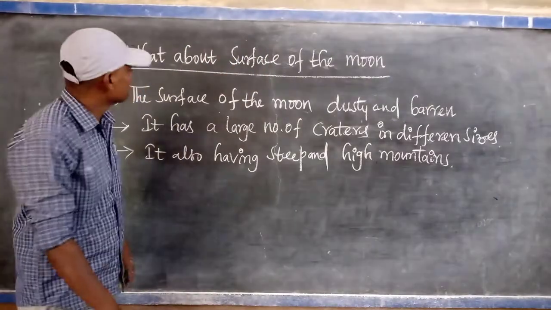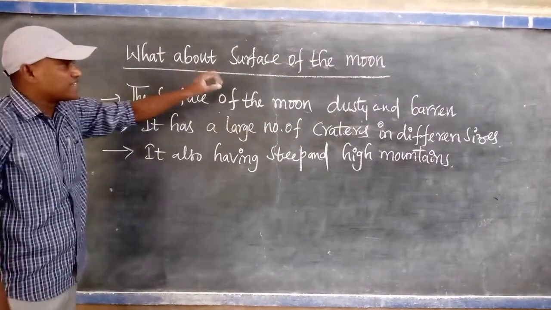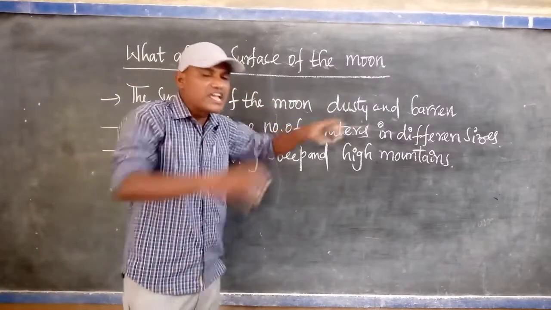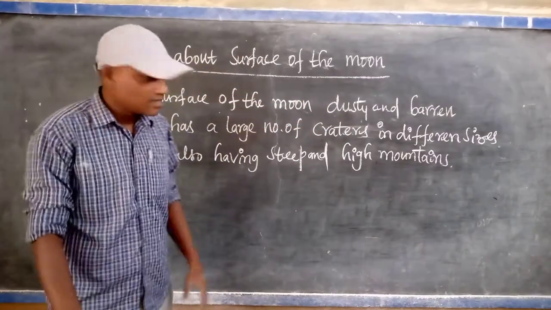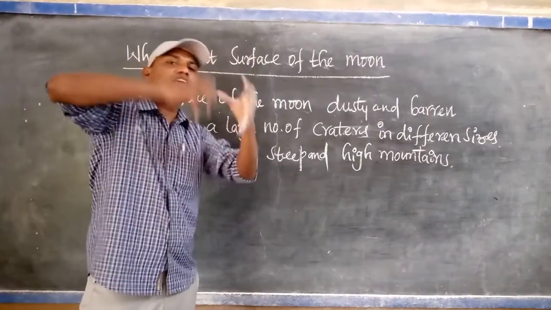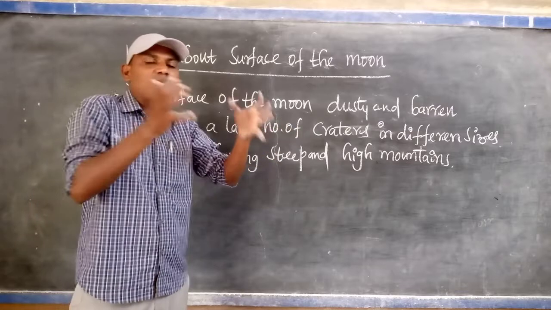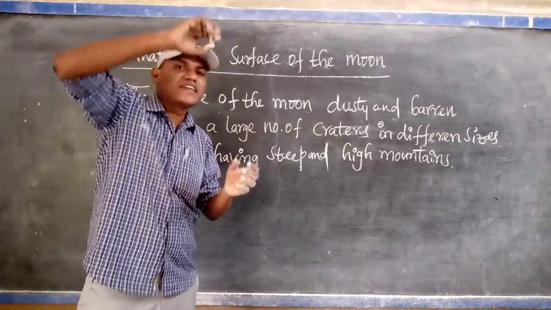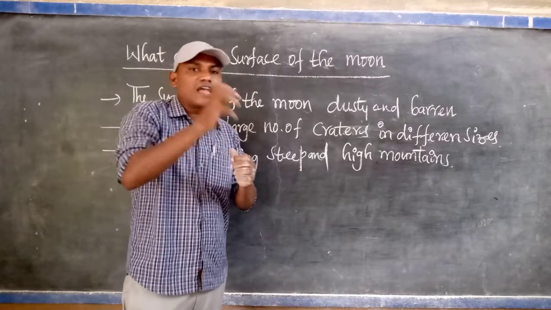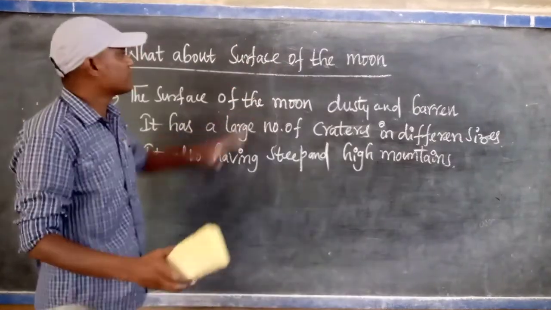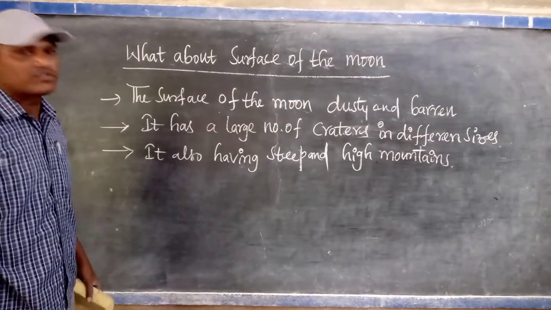So listen very carefully. The surface of the moon is dusty and barren. It has a large number of craters in different sizes, and it has a number of steep and high mountains. Some of the mountains are higher than the height of the mountains on the surface of the earth. This is a brief idea about the surface of the moon.